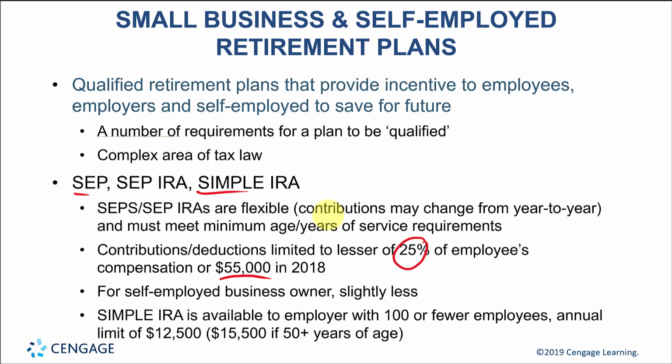In the case of the SIMPLE plan, sometimes they call it SIMPLE IRAs, there's a 12,500 limit. I believe that's for 2018. 2019, I think it's 13,000, 2020, 13,500. There's an extra 3,000 if the employee is 50 or older. And sometimes we call that a catch-up. It gives them additional limits to contribute more for the older employees.